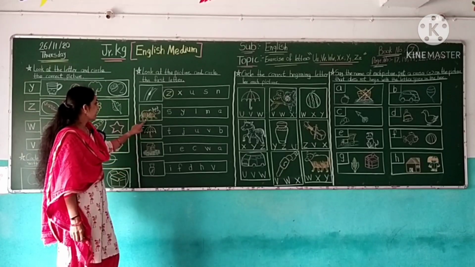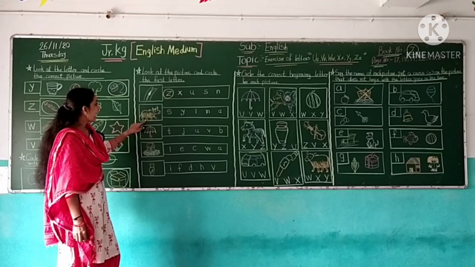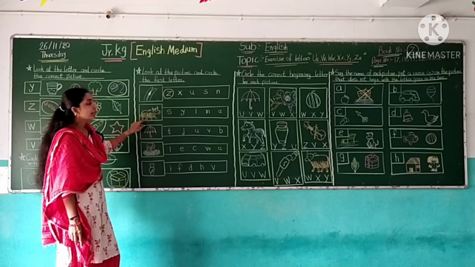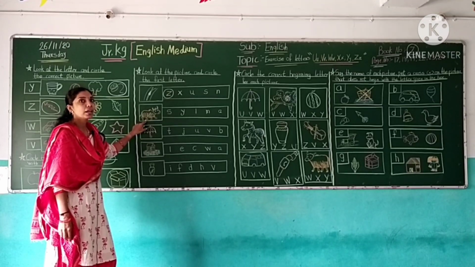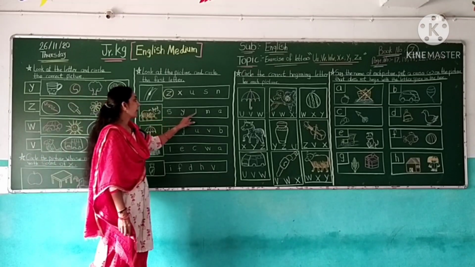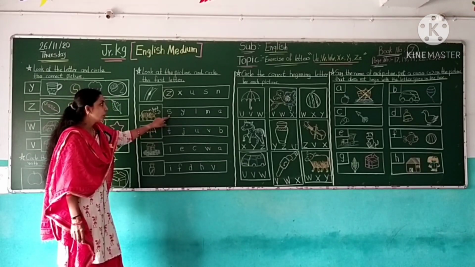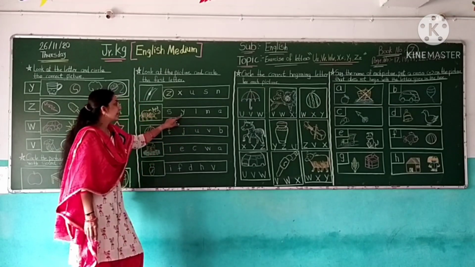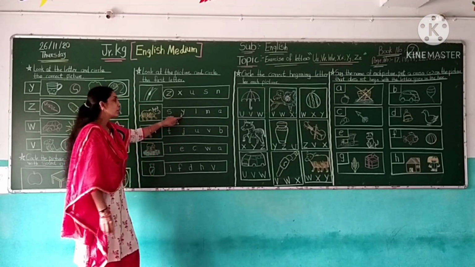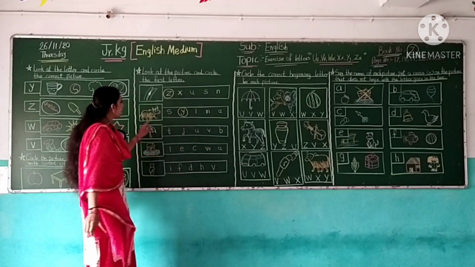Now next picture is yak. Which picture? Yak. Yak start with letter Y. Y for yak. So here find the letter Y. This is letter Y. No. This is letter Y. No. This is letter Y. Yes. So circle the letter Y. Y for yak.